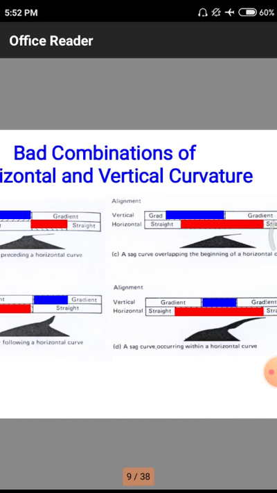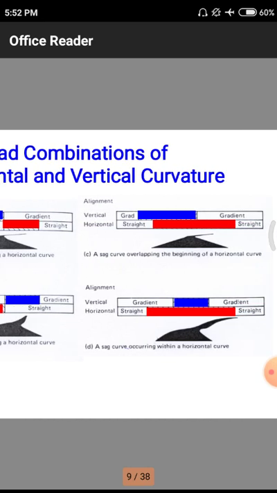But in the case of diagram D, we have these horizontal and vertical alignments in large quantities. That means at the start we have a small quantity of straight road. After that we have an up and down of the road over a small length, then likewise small quantities of ups and downs. Those are called the changes of horizontal and vertical alignments with respect to their curvatures.